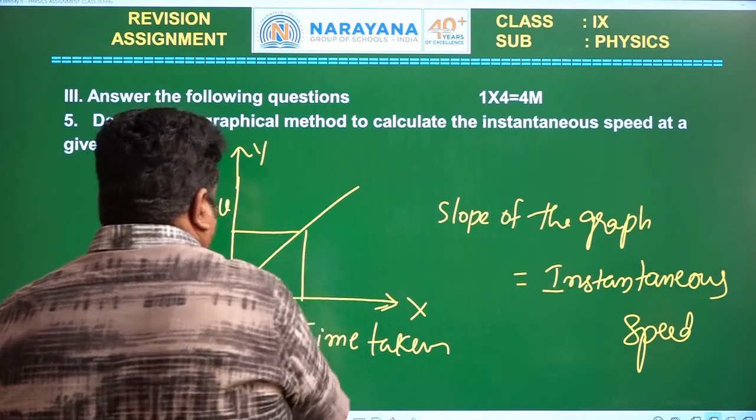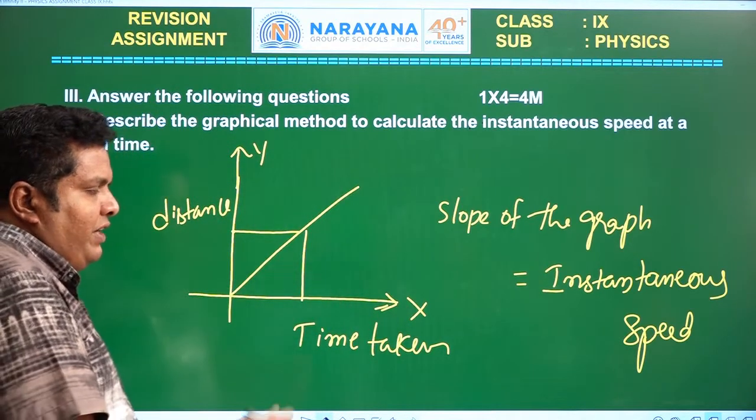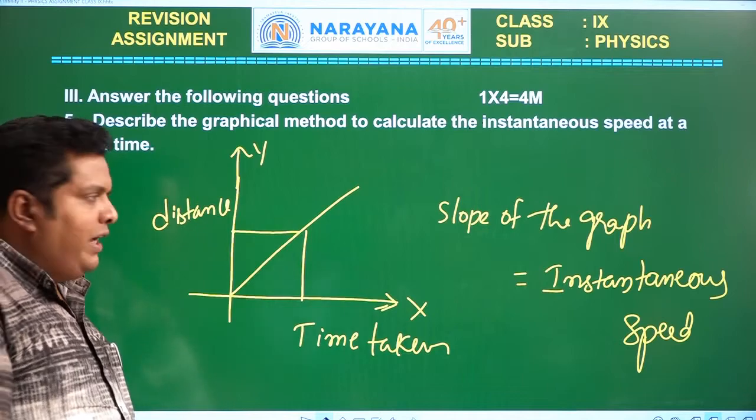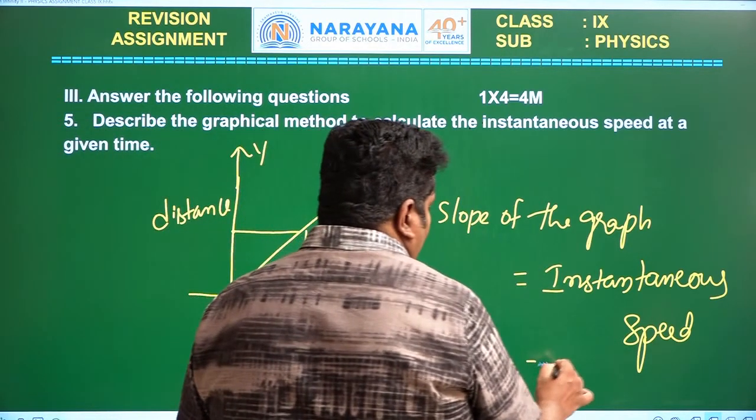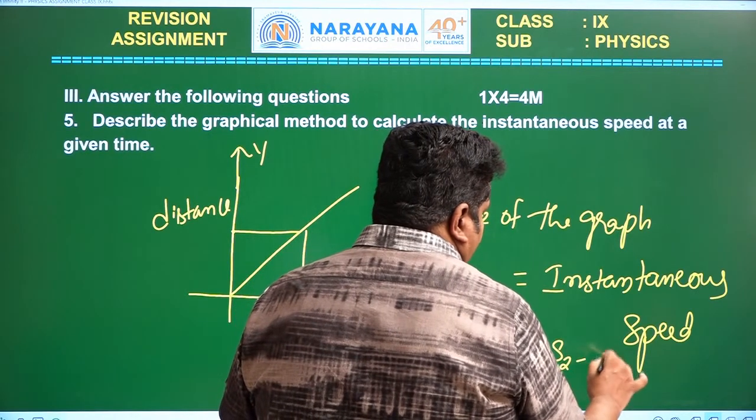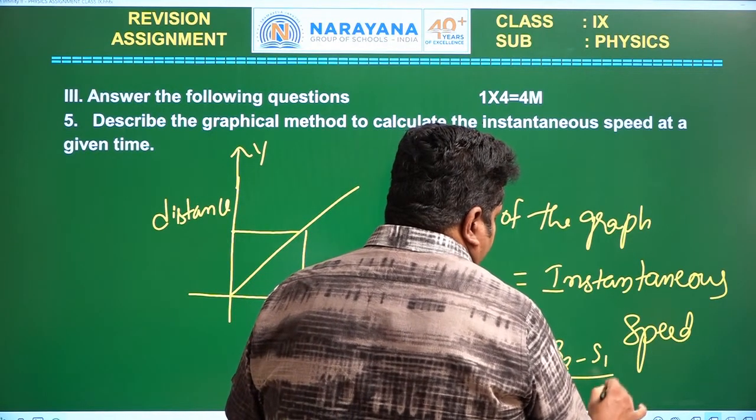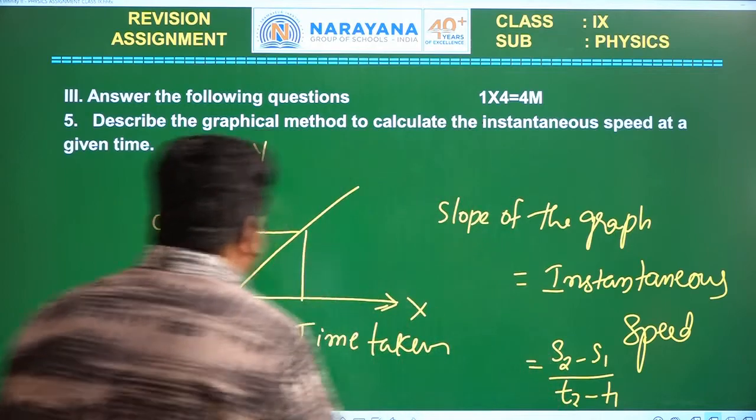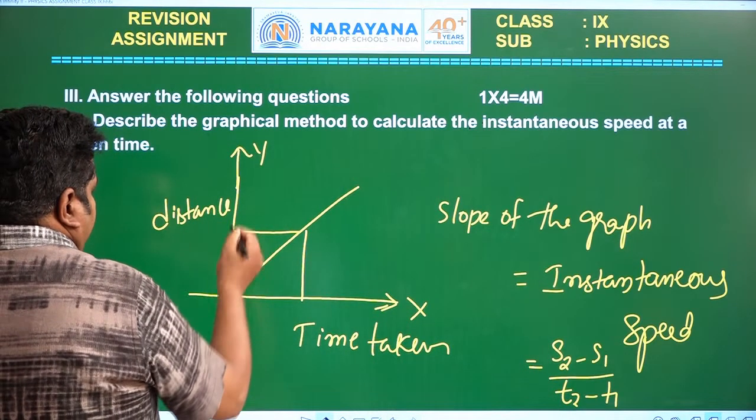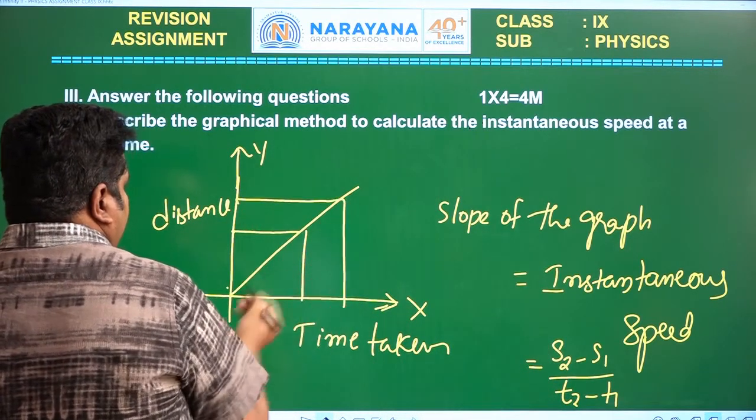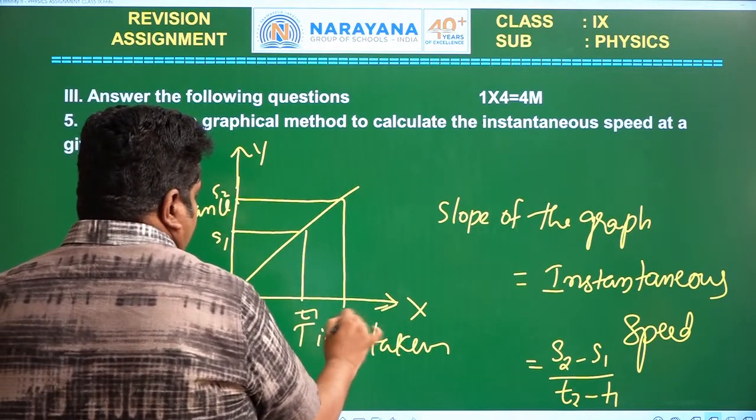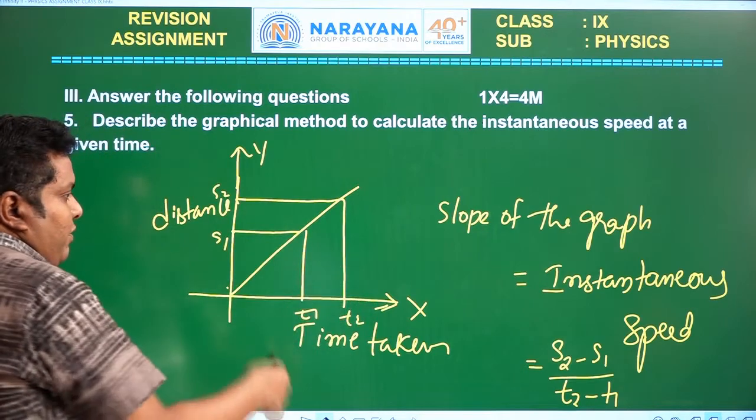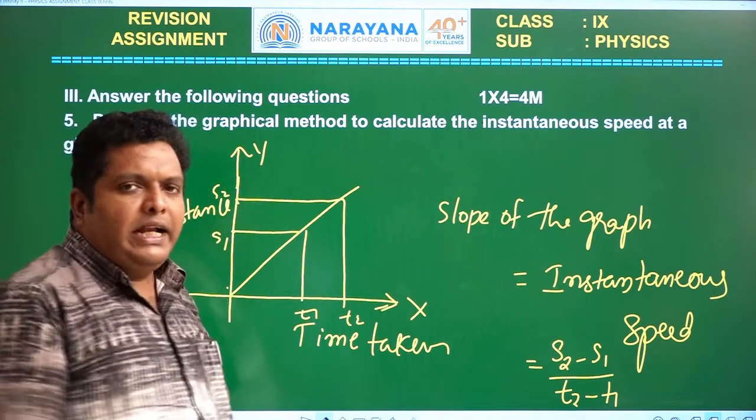The slope of the graph means (y2 minus y1) by (x2 minus x1), which is the instantaneous speed. That is equal to (s2 minus s1) by (t2 minus t1). Here you should take any two values like this: this is s1 and this is s2, and t1 and t2.